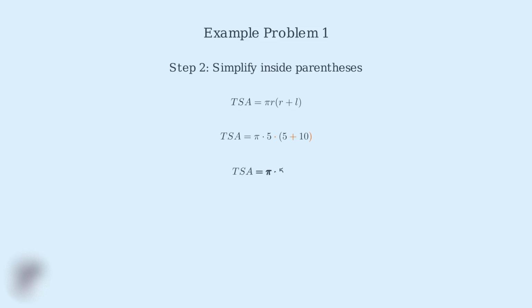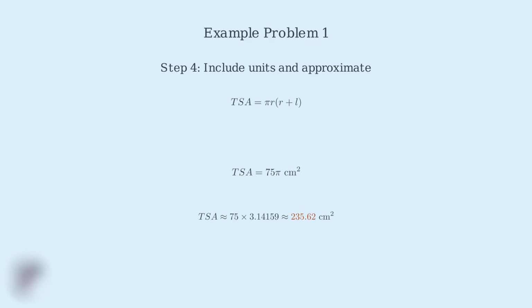Step 2, I simplify what's inside the parentheses first. 5 plus 10 equals 15. So now we have TSA equals pi times 5 times 15. Step 3, now I multiply 5 times 15, which equals 75. This gives us TSA equals 75 pi. Step 4, our exact answer is 75 pi square centimeters. To get a decimal approximation, I multiply 75 by 3.14159, which gives us approximately 235.62 square centimeters. Notice that I always include the units square centimeters in my final answer.